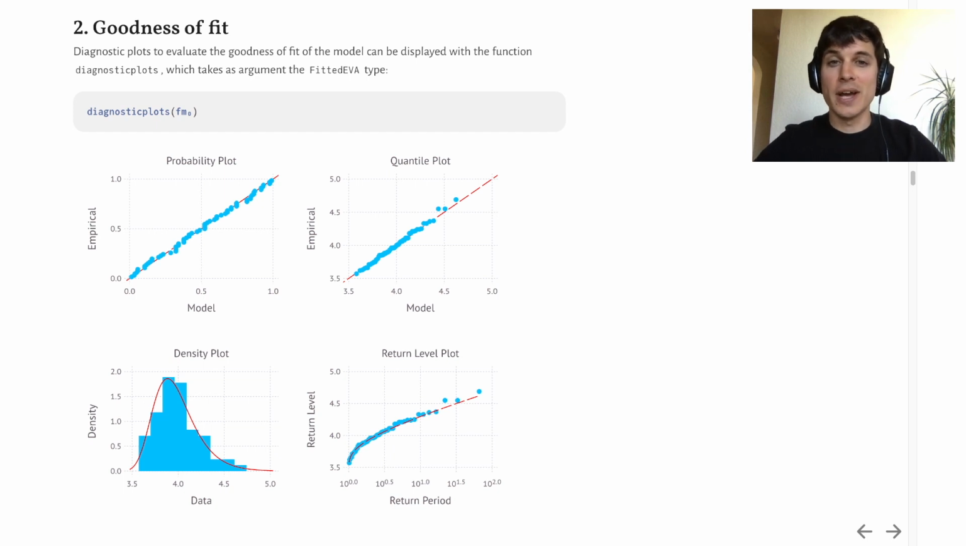Now, we'd like to evaluate if the fit is good. Extremes provides a function, diagnosticplots, that will draw four plots: a probability plot, a quantile plot, a density plot, which is the fitted probability density function over the histogram of the data, and a return level plot. I won't perform the analysis of these plots here, but it's easy to see that the fit is very good. Please also note that the theoretical formulation behind these plots is in agreement with extreme value theory and follows the definitions in Coles' book.